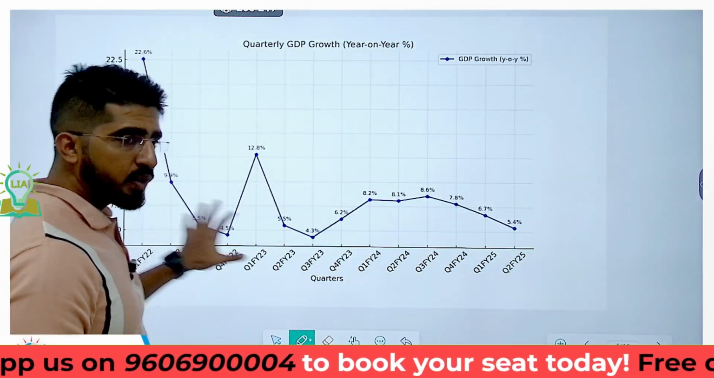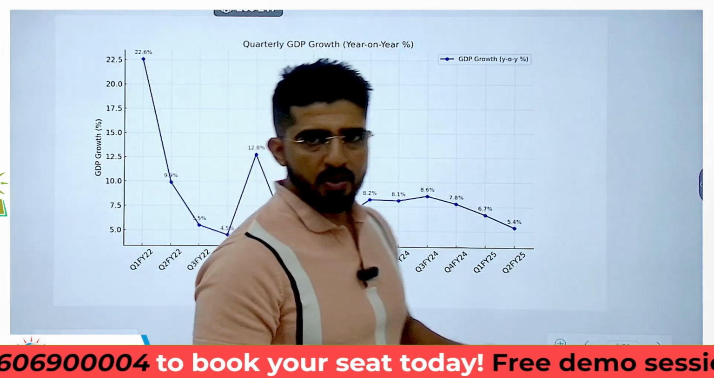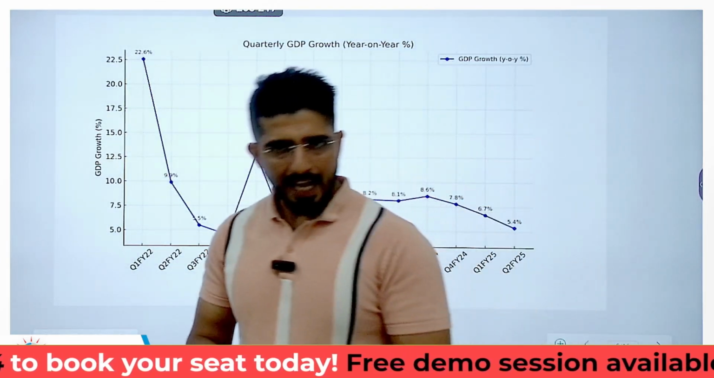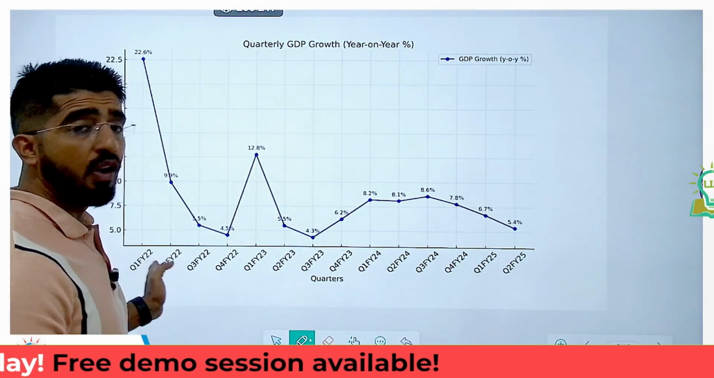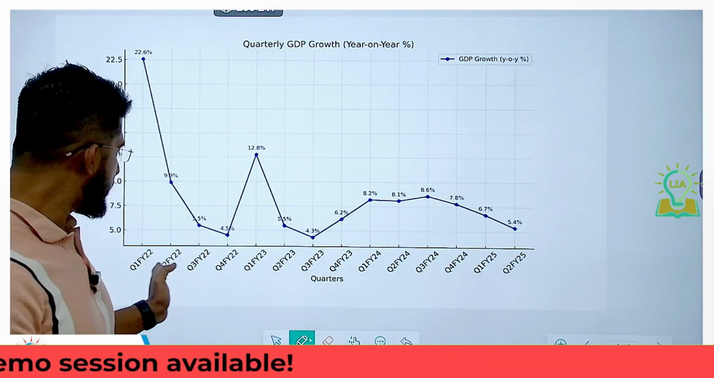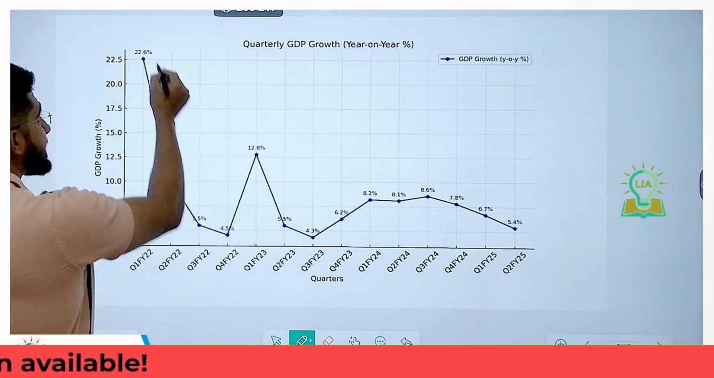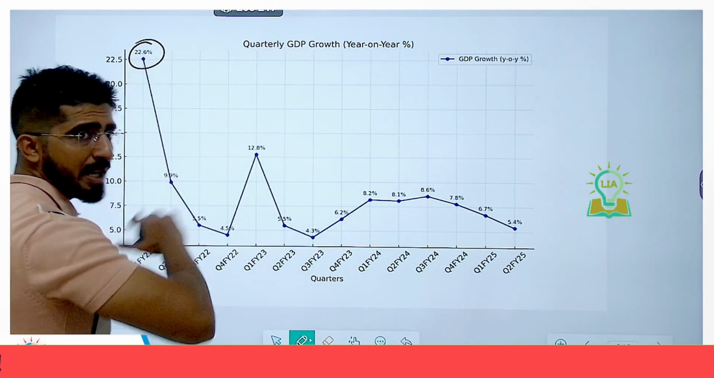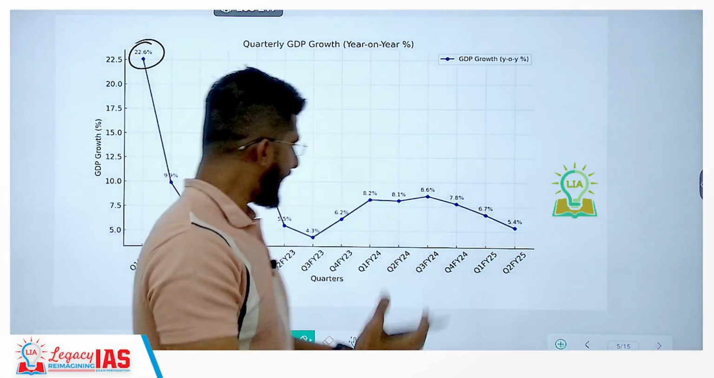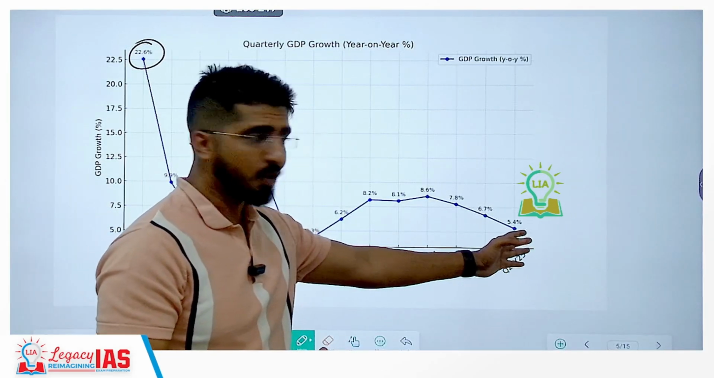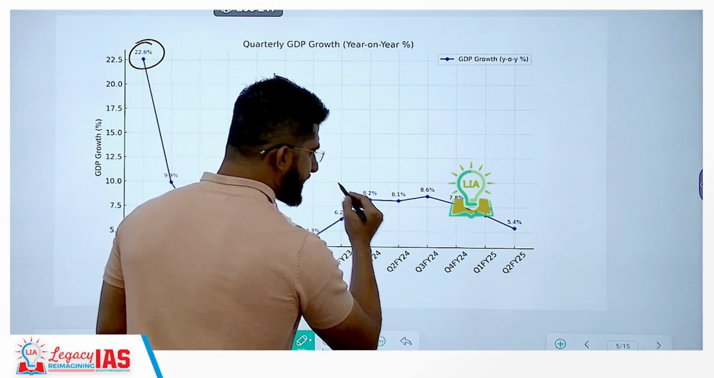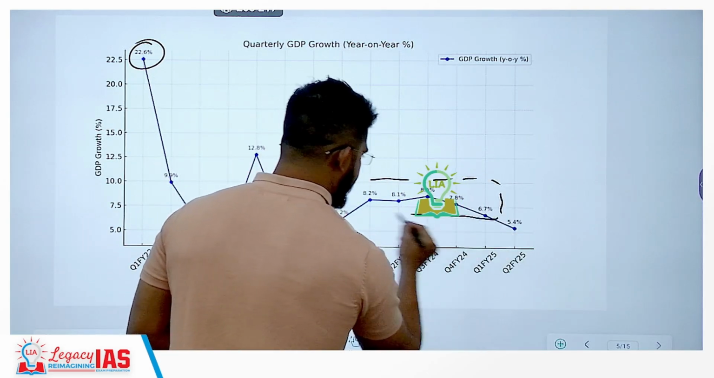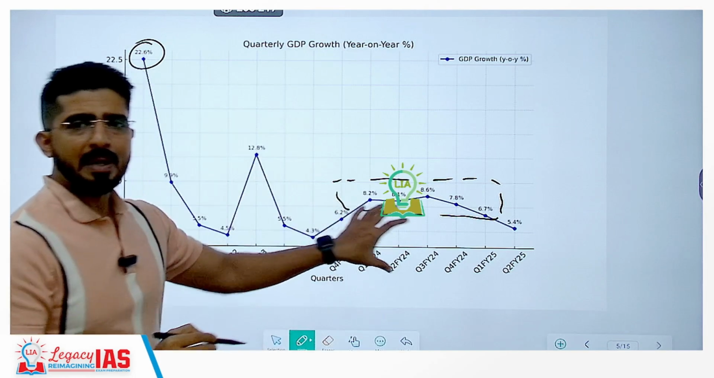So this is how the quarterly performance of the real GDP growth rate has been over the years, starting from the Q1 of FY 2022. We see that it was 22.6%. You might be wondering why this is so high and 5.4% is not so good. But you are supposed to look at this 5.4% from this context. This is how a stable economy grows.